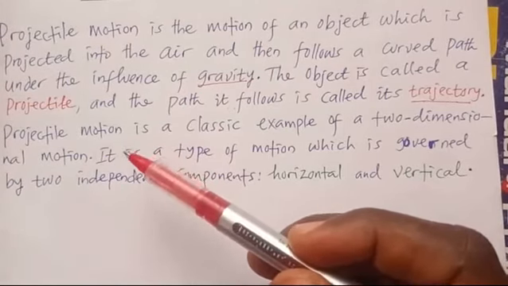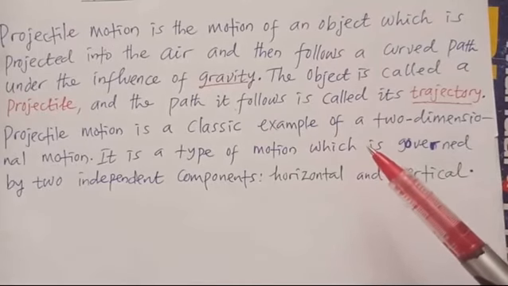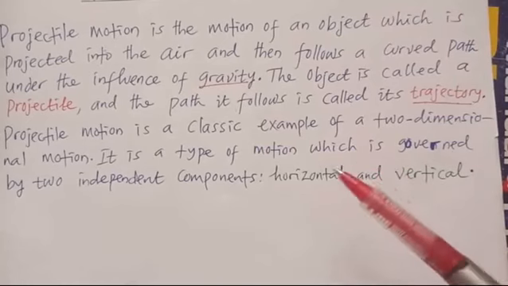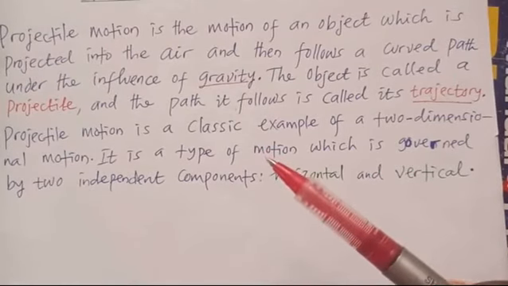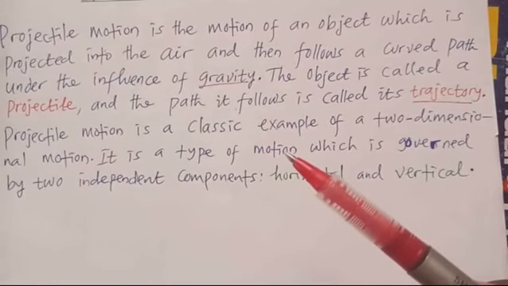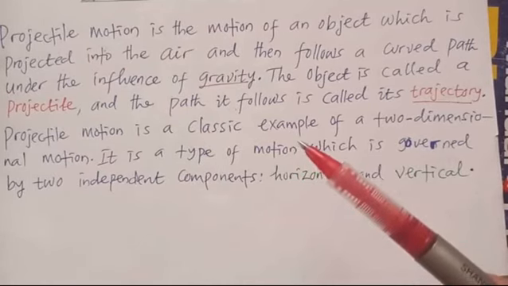But for projectile motion, both x and y are involved, meaning a projectile can cover, for example, vertical distance. It can also cover horizontal distance. So you have a vertical component and a horizontal component. Again, a projectile has vertical velocity and also horizontal velocity. So you have two components. Any velocity that you have for a projectile, you can resolve into a vertical component and a horizontal component, and this is the reason for saying that it is a two-dimensional motion.